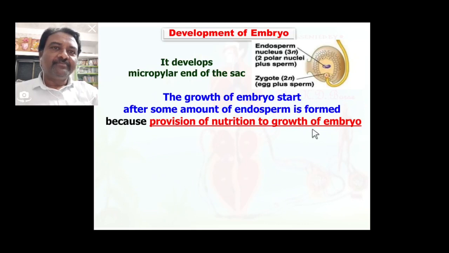You know that development of the embryo needs nutritious food. That food is provided by the endosperm. You know the development of endosperm. Endosperm is a nutritious tissue containing food material that is provided for the development of the embryo. So the embryo needs some nutritious food for its development, and after some amount of endosperm is formed, embryo development starts.